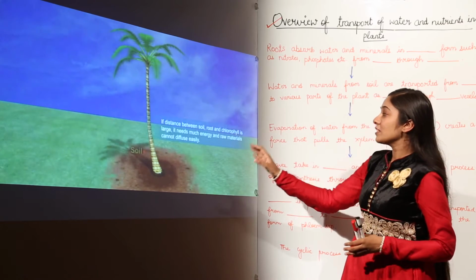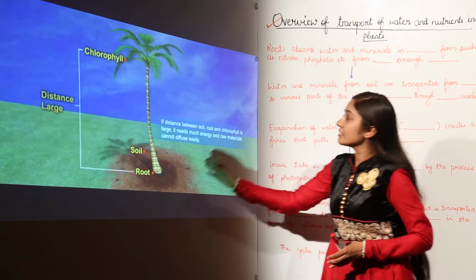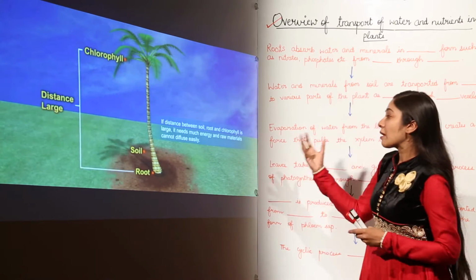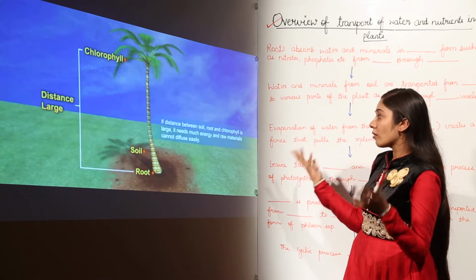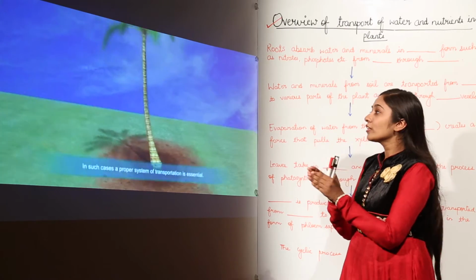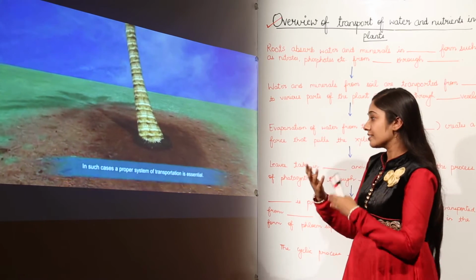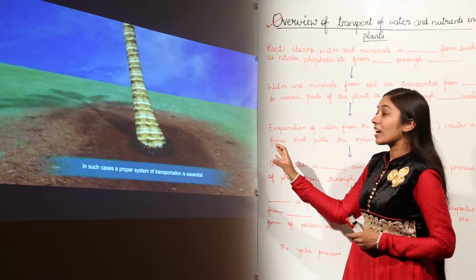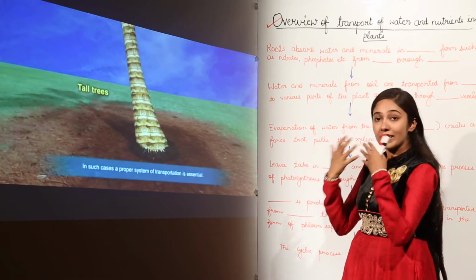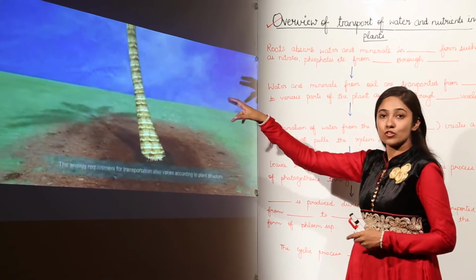But if the distance between soil, root and chlorophyll is large, what is going to happen? It needs more energy and more raw materials, and these raw materials cannot diffuse. So we need some special mechanism. In such cases a proper system of transportation is essential, in the case of tall trees.